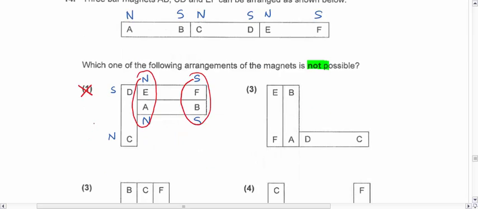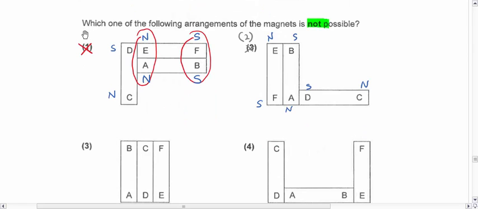Okay? Right, now let's take a look at, okay, this should be option 2. Let's take a look at 2 to see whether it is possible. E is north, F is south, B is south, so A is north, D is south, C is north. Okay, so let's see. Possible. North-south attracts, north-south attracts. A and D north-south attracts. So 2 is okay.